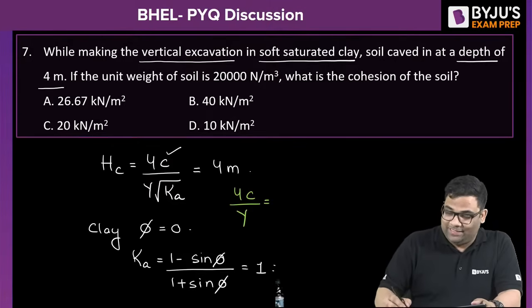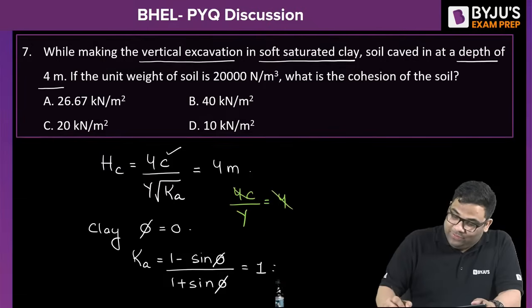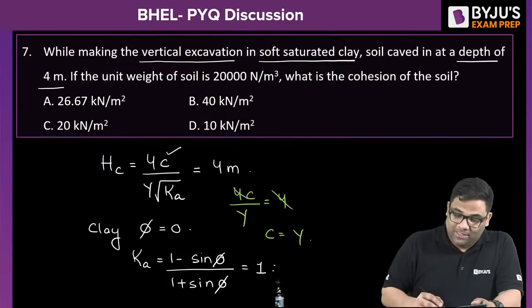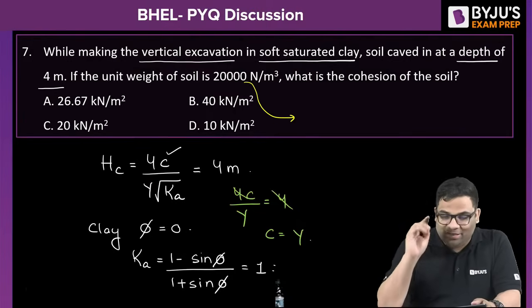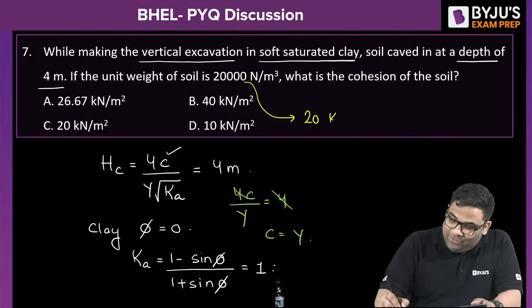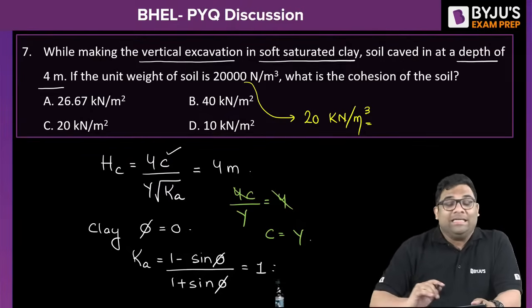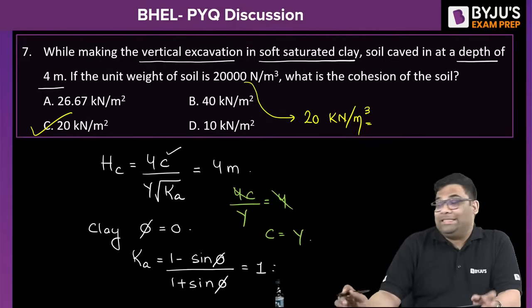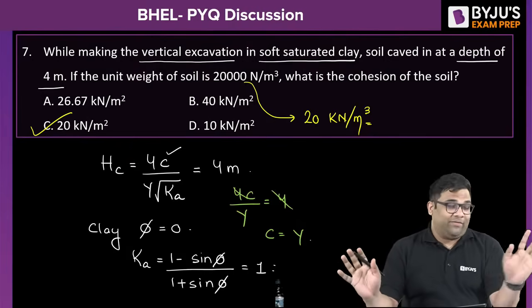Yes, correct, Srikant. It is 4, so C becomes equal to gamma. The gamma is given as 20,000 Newton per meter cube, that is 20 kilonewton per meter cube, right? So numerically, cohesion will be this one, C. Understood? Again, a very straightforward question.